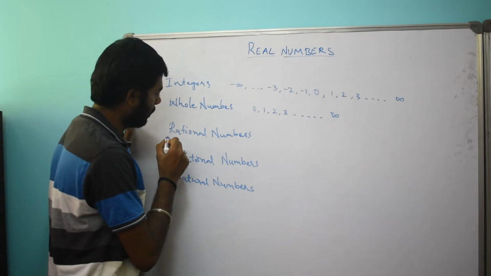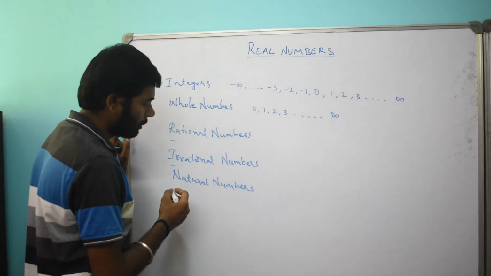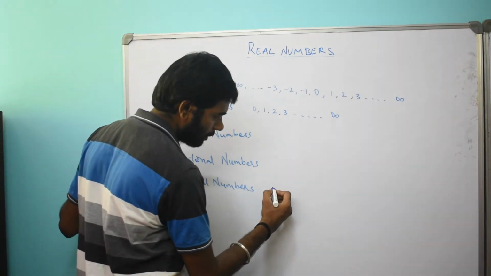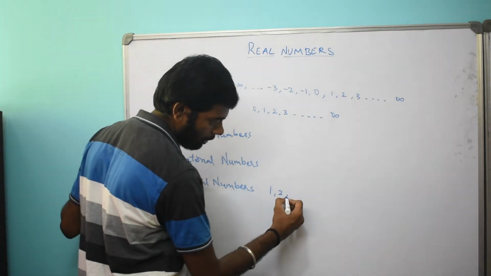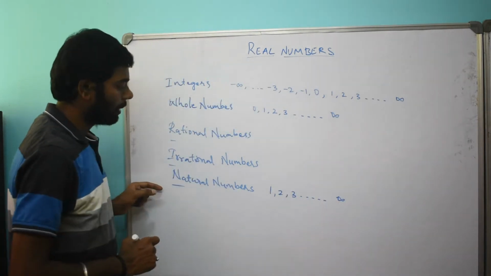Let us learn about rational numbers and irrational numbers later on. Now let us learn about natural numbers. What are natural numbers? The numbers which start from 1, 2, 3 till infinity are called natural numbers.